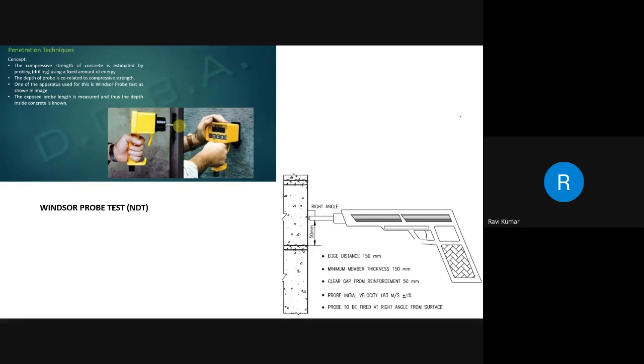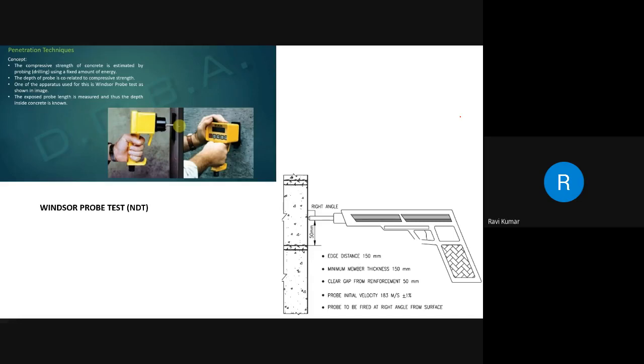Even if no damages are seen visually on the surface, there may be some hidden damages inside the concrete. Hence, to understand that impact, you can do some field tests like rebound hammer, UPV test, that is non-destructive testing, and another one is the Windsor probe test.